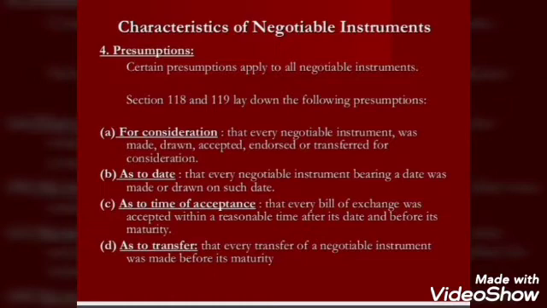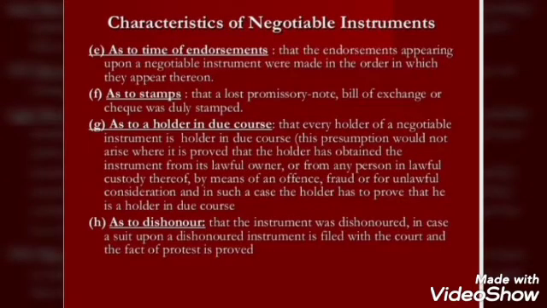And the third point is every negotiable instrument bearing a date is presumed to have been made or drawn on such a date. The next point is it is presumed to have been accepted within a reasonable time after the date and before its maturity.